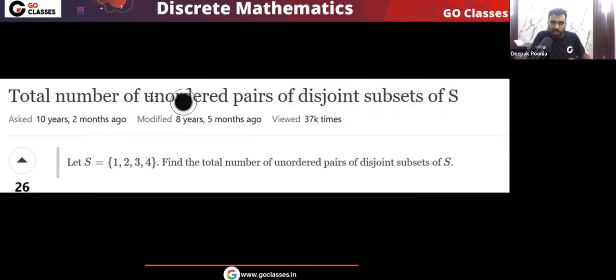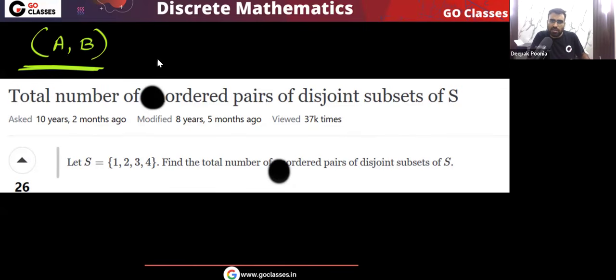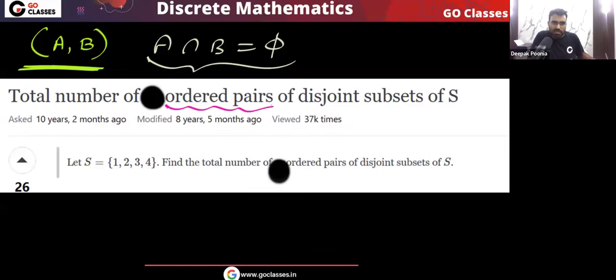If you remember, so far we have done ordered pairs of disjoint subsets. Yes or no? So if I make it ordered, now you already know the answer. This is what we want, ordered pairs A comma B, such that A intersection B is equal to phi. They should be disjoint. A intersection B is phi means there is nothing common, no element is common. So if I ask you ordered pairs, the answer you already know, that is 3 power n, because every element has three choices.